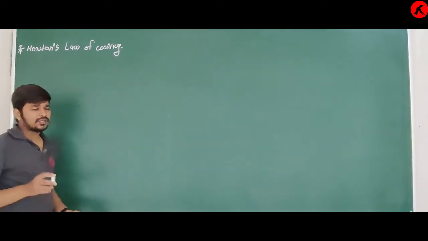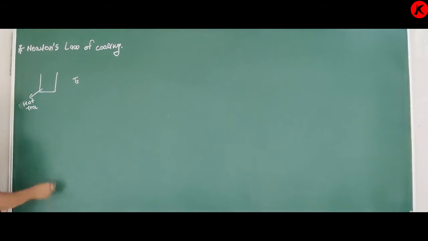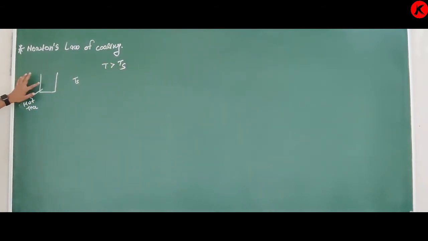Okay, next topic is Newton's law of cooling. What do you mean by cooling? For example, if in a vessel you have hot tea, and it is placed in a surrounding having temperature Ts, and the temperature of this hot tea is T, and T is greater than Ts. Obviously, it is hotter than the surrounding, that is, the room temperature.